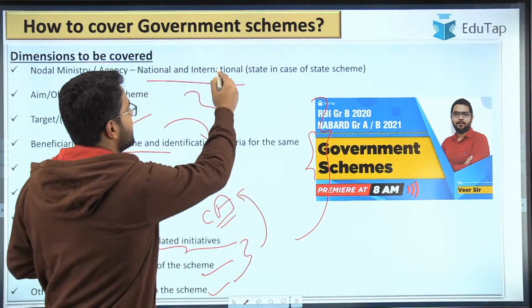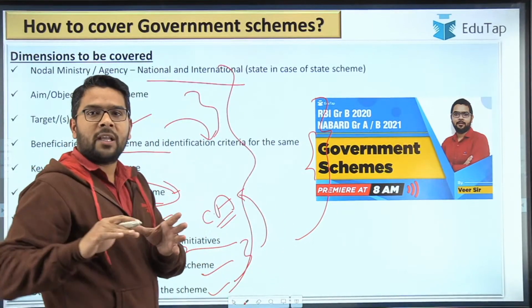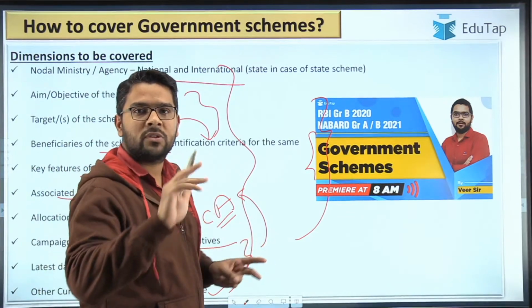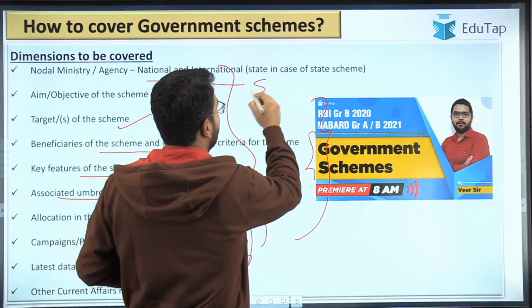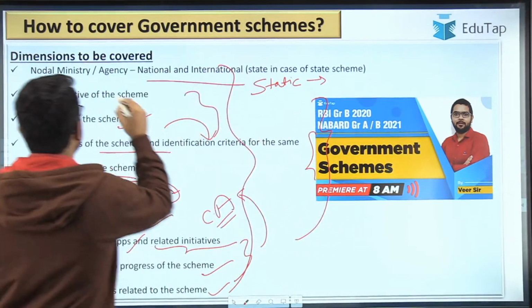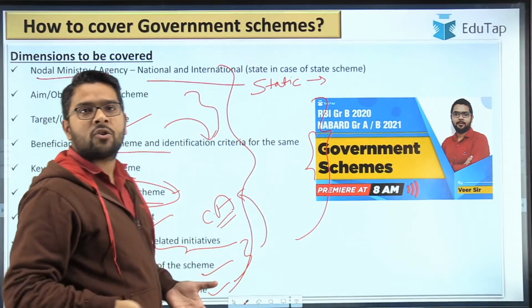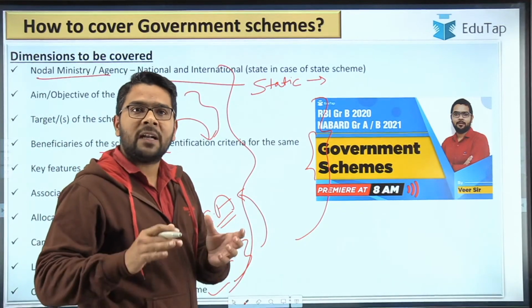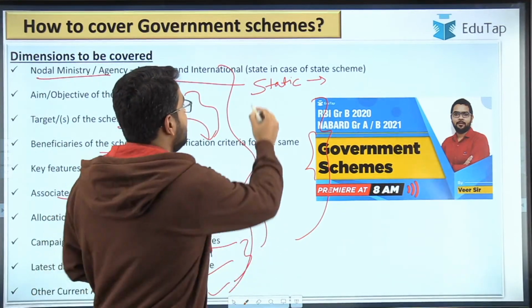Guys, ma'am has explained all these points, but I will summarize them into just two components. One is the static facts. Static facts are just fixed. For example, there is some ministry involved. If a scheme has been launched by some ministry, that fact becomes static and becomes part of this.